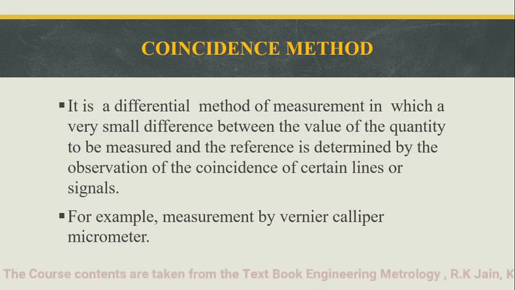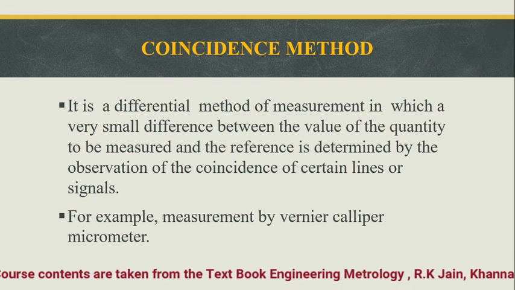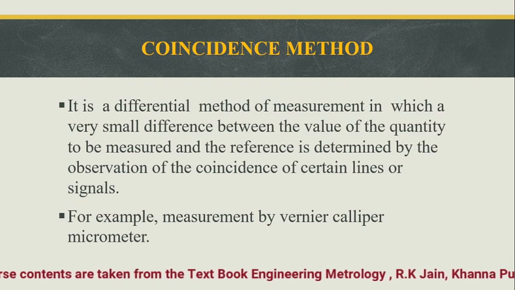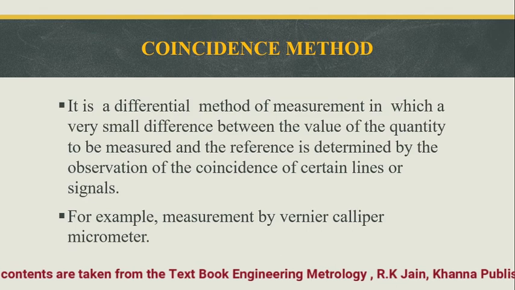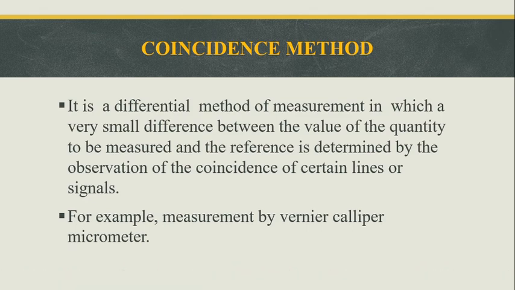Then the next one is the coincidence method. It is a differential method of measurement in which a very small difference between the value of the quantity to be measured and the reference is determined by the observation of the coincidence of certain lines or signals. For example, measurement by Vernier caliper and micrometer.